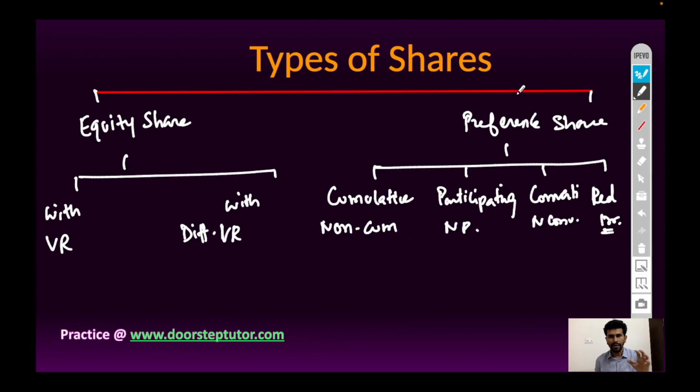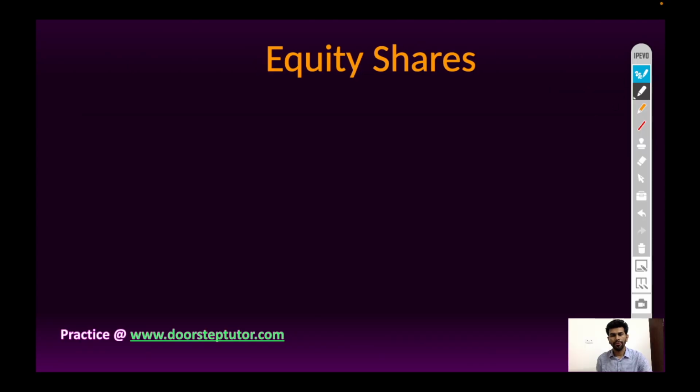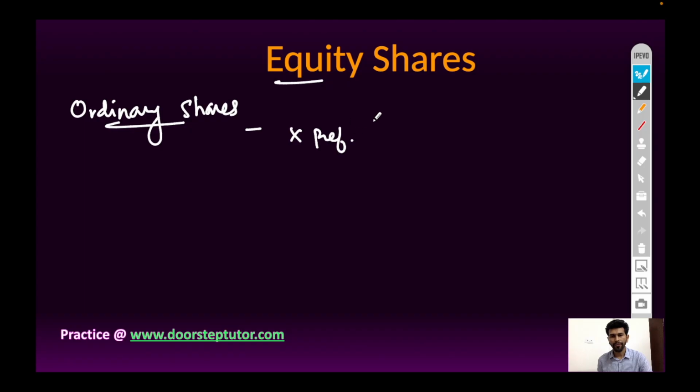So first let's discuss the meaning of equity share and preference share. Then we will discuss in detail the types of equity shares and types of preference shares. So equity shares, which are also called ordinary shares, are shares which are not preference shares.